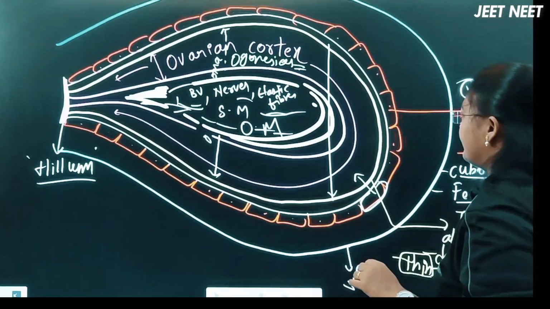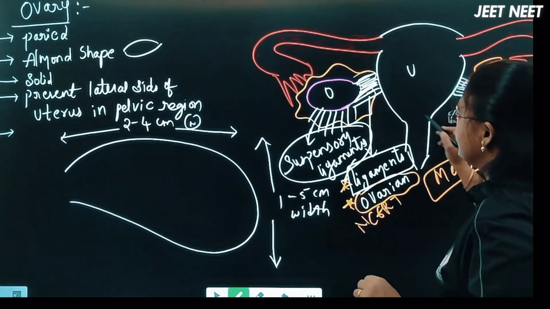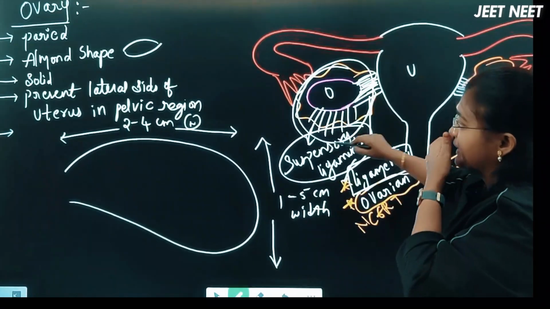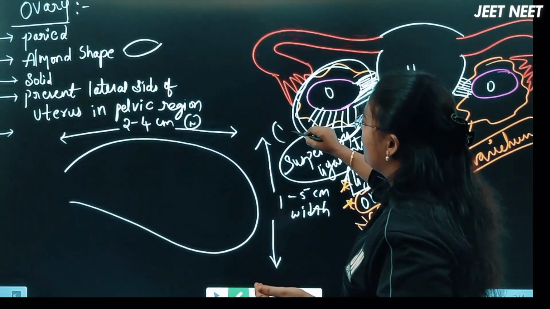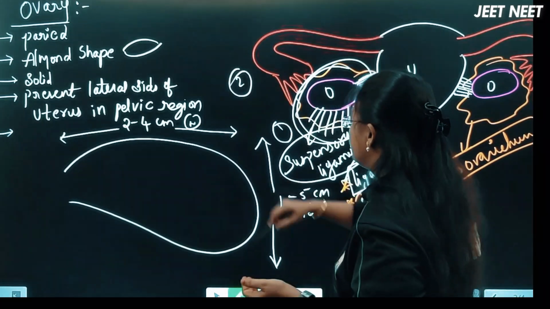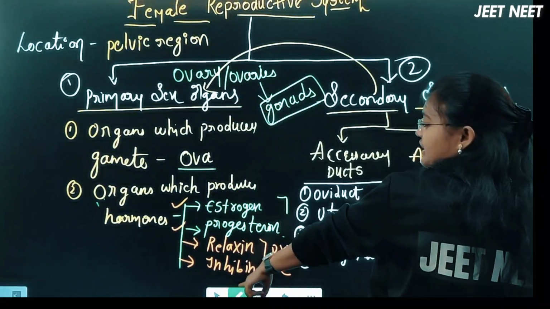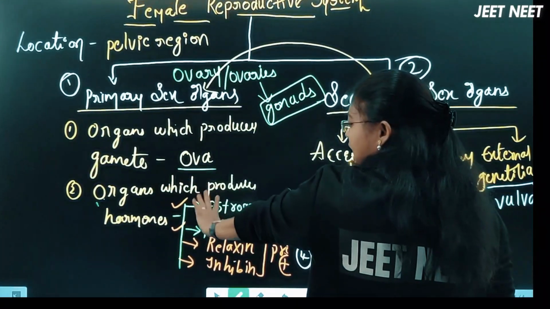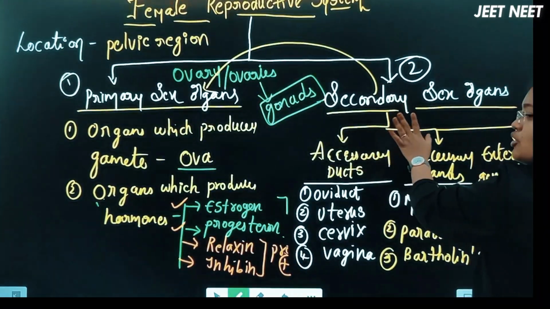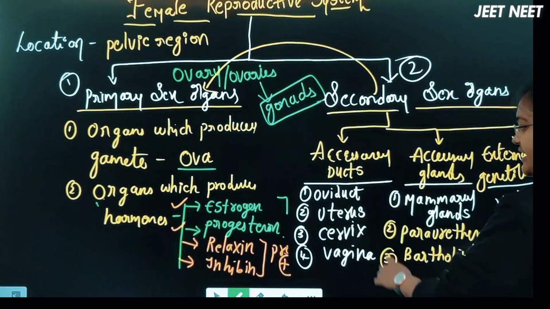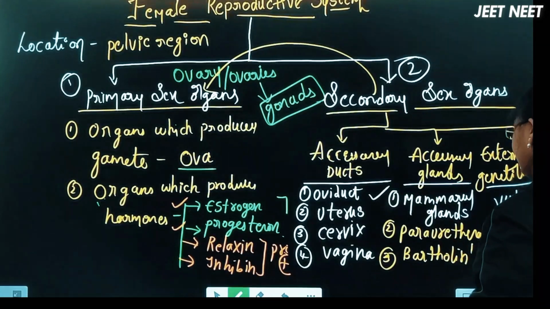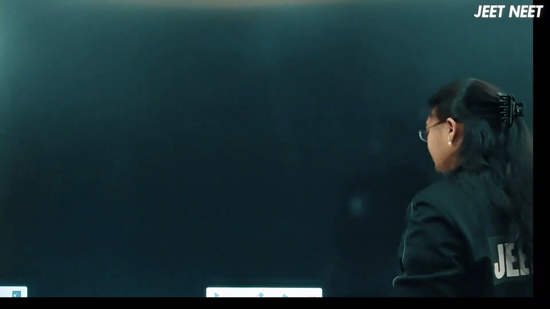Now we completed the ovary part. Now I'm moving on to the next part, called the fallopian tube, right? Until now we completed the primary sex organ, the structure of the ovary, which produces gametes as well as hormones. Now we are moving on to the secondary sex organs, that is the accessory ducts. Now I'm talking first about the oviduct actually, which is also called the uterus.